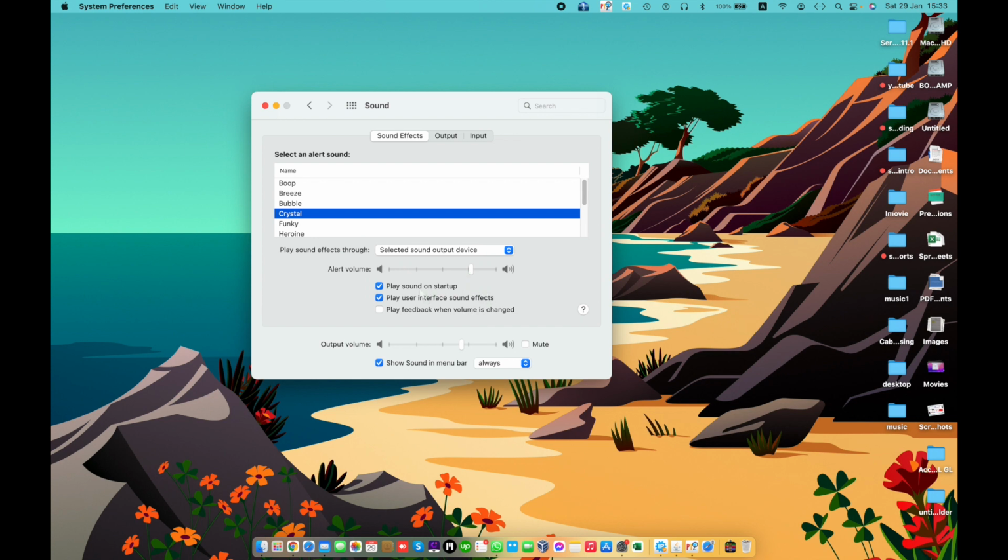Play sound on startup. Choose play sound when your Mac starts up. To hear a startup chime when you restart your Mac, select the play sound on startup tick box.